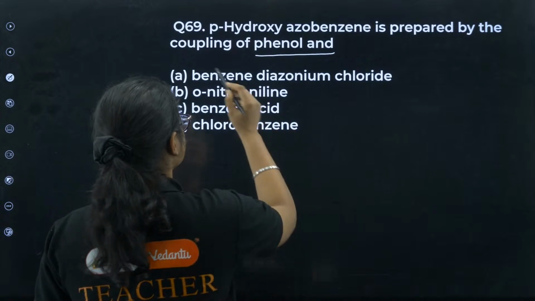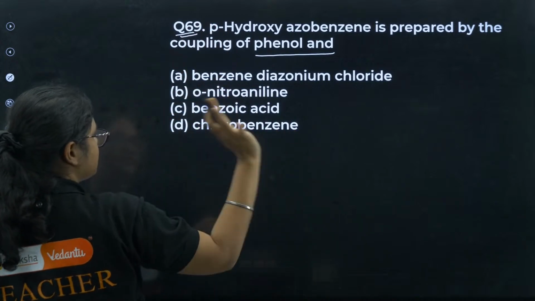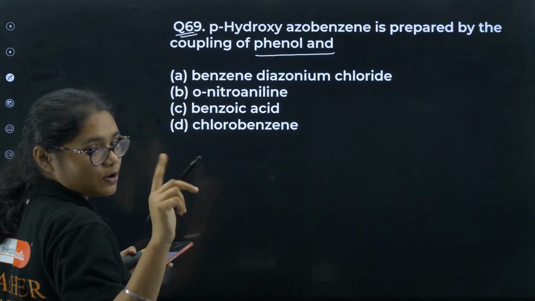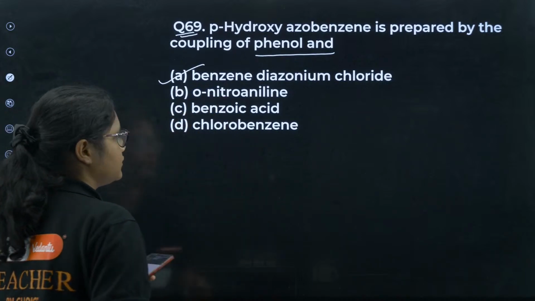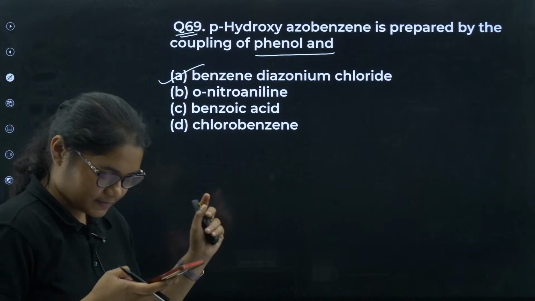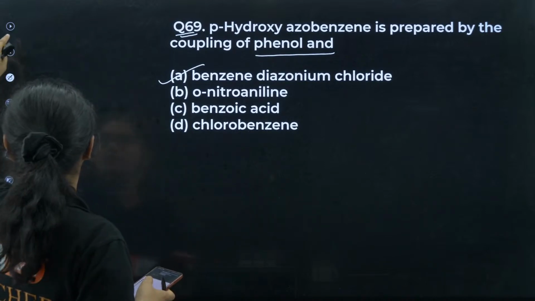Okay. So this is question number 69 only, students. The last question was wrong. It has to be 71 actually. So we have benzene diazonium chloride. Just now I discussed the mechanism, right? Yes. All of you are correct here.